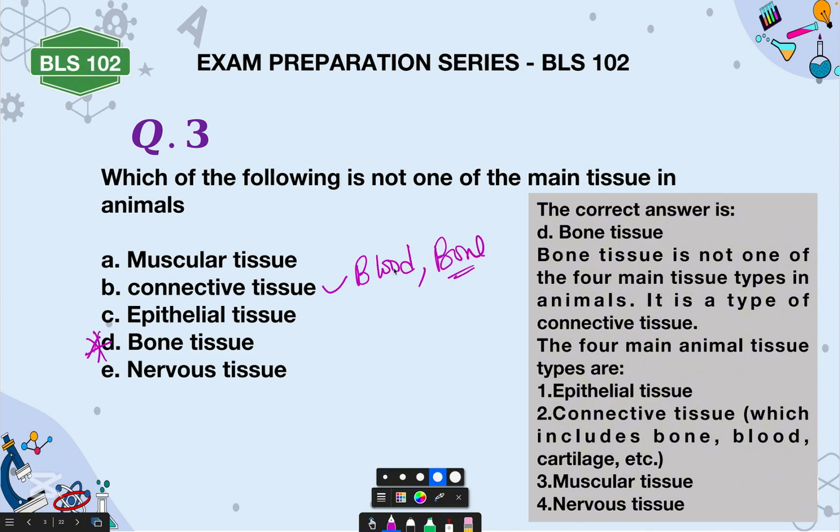Now, blood is the only fluid tissue in the body. Are you getting it? The only fluid, liquid tissue we have in the body. So the one that is not a main tissue is what? Bone tissue. And that is why option D is the correct answer to that question.